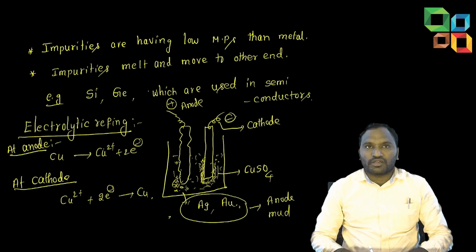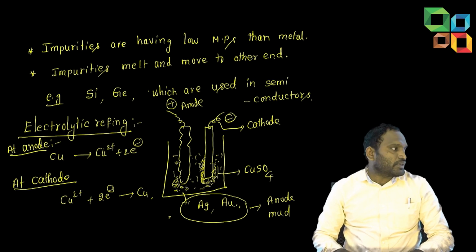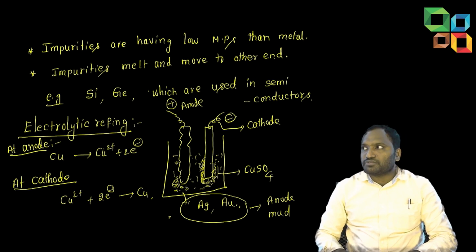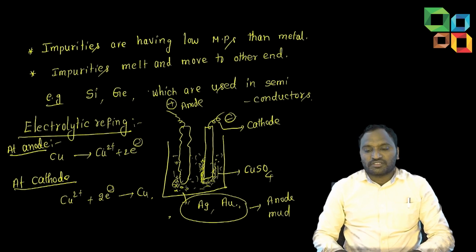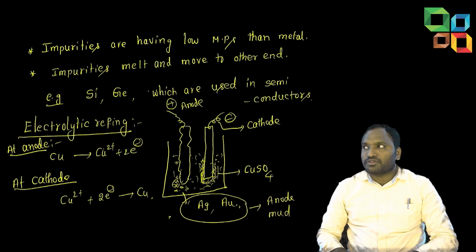Through filtration, we can separate. In distillation, we convert lower melting point components into vaporized form. After condensation, it becomes solid, and impurities are left in the distillation chamber. Next, zone refining.